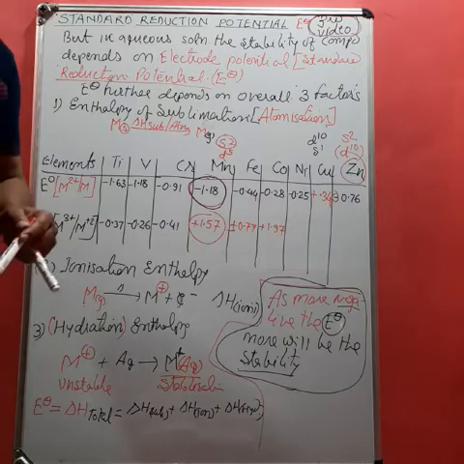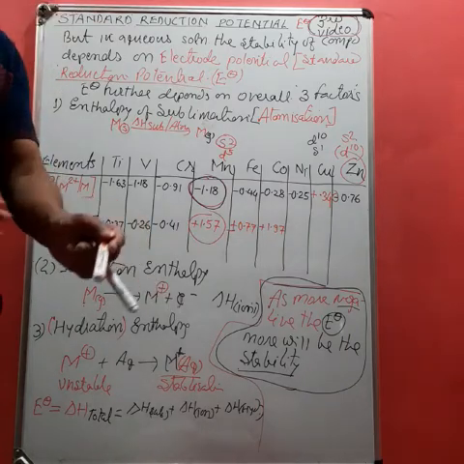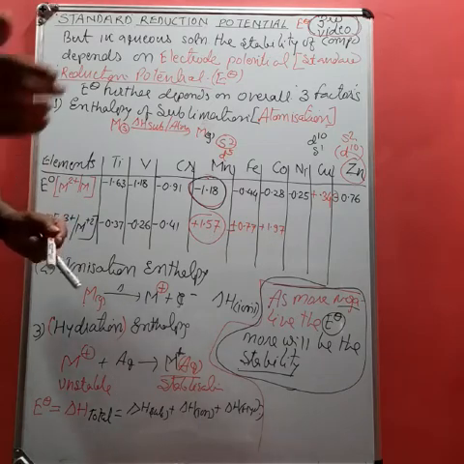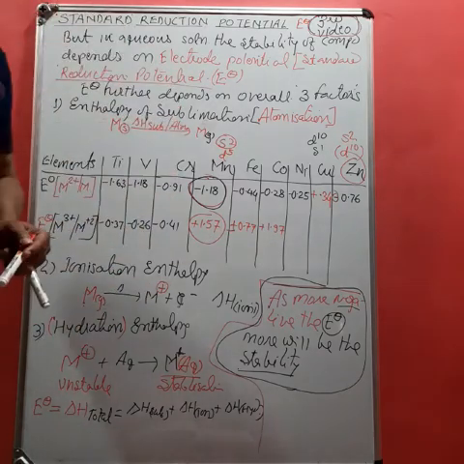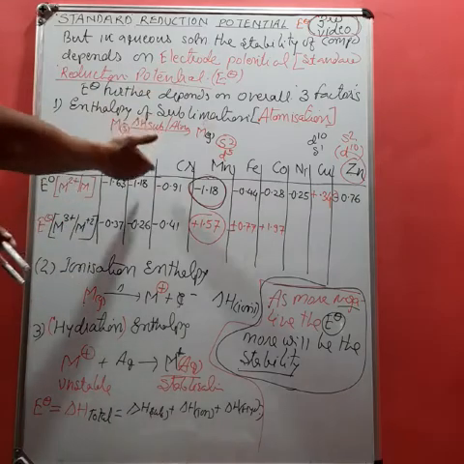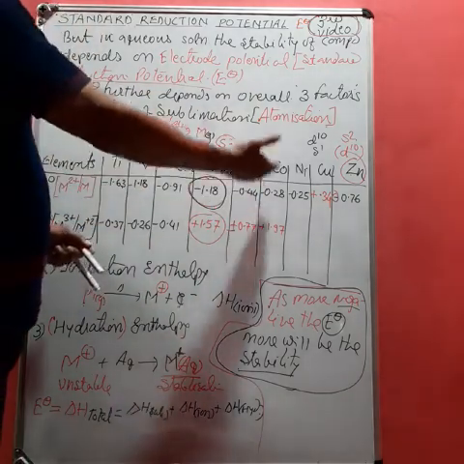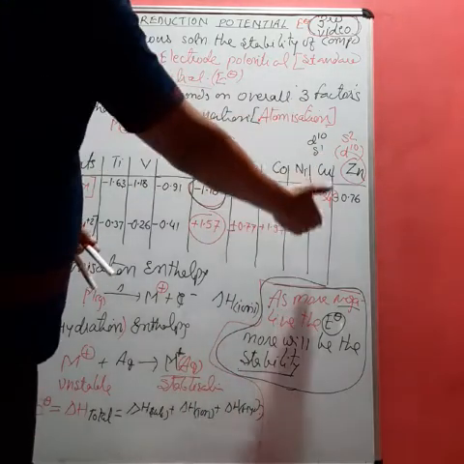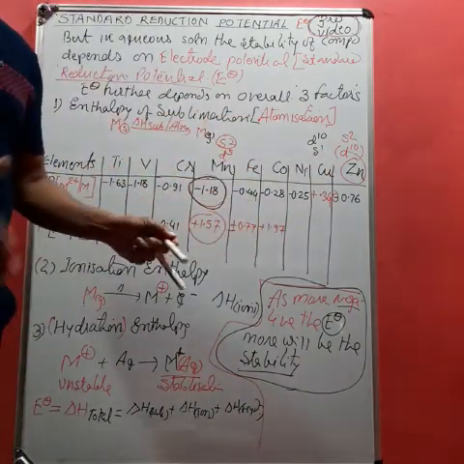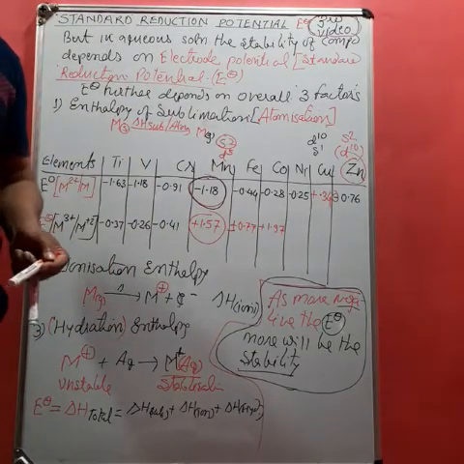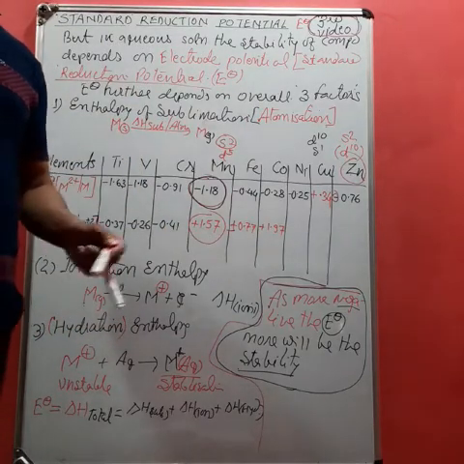You have to find out the general trend in the group, like the third group element called scandium family. The next fourth group element called titanium family. The fifth group called vanadium family, chromium family, manganese family, iron family, cobalt family, nickel family, copper family and zinc family. So how down the group the trend is going on, you have to check it and take it as an assignment.